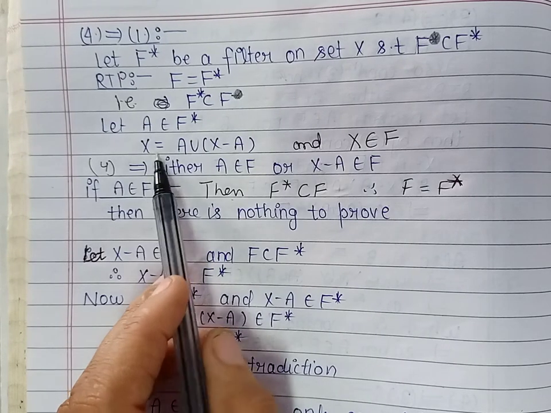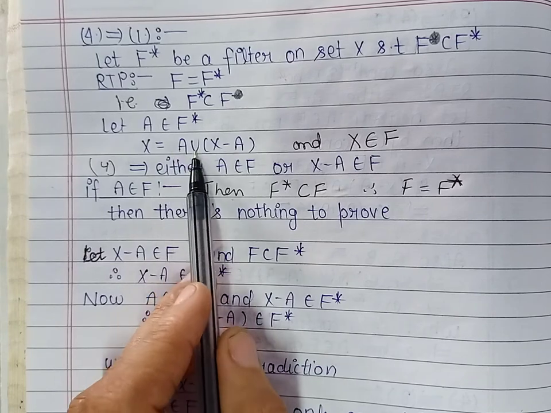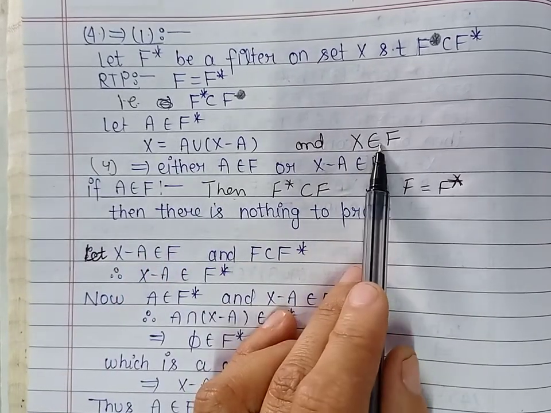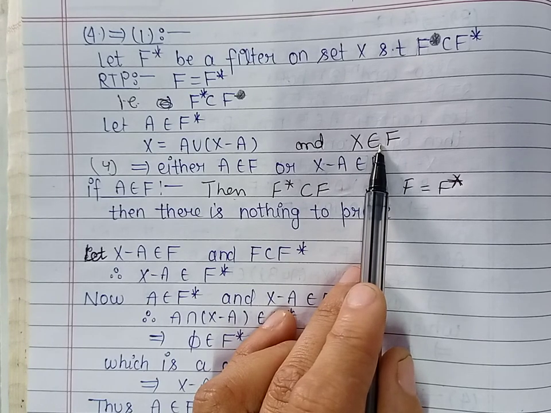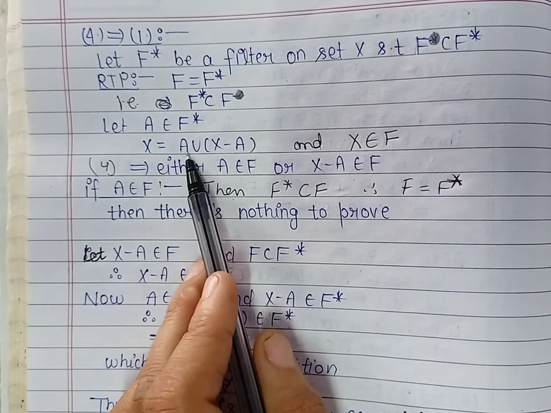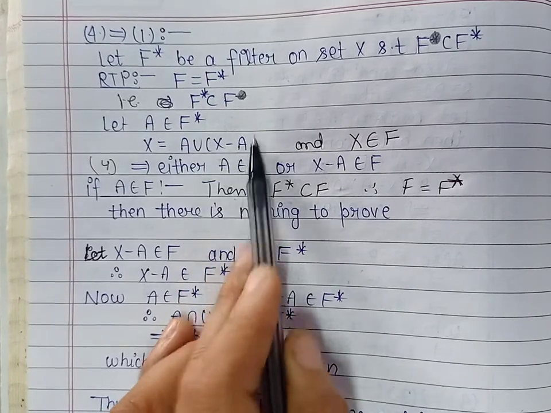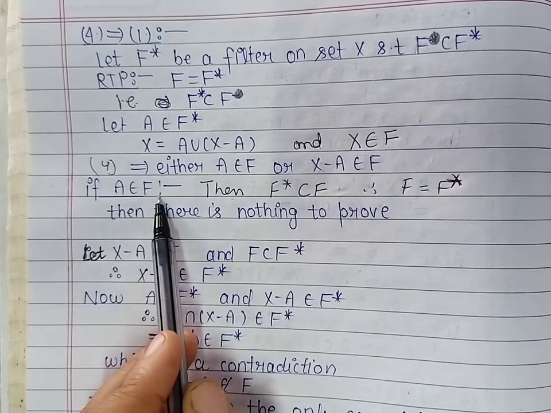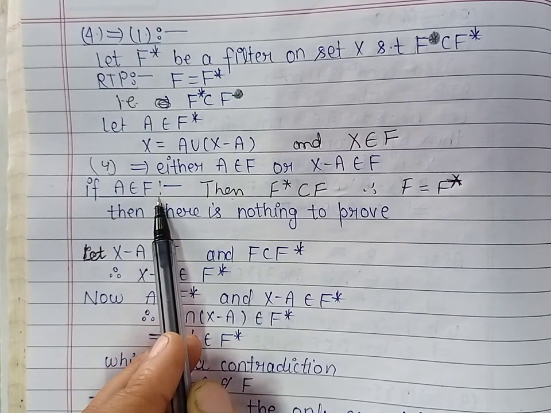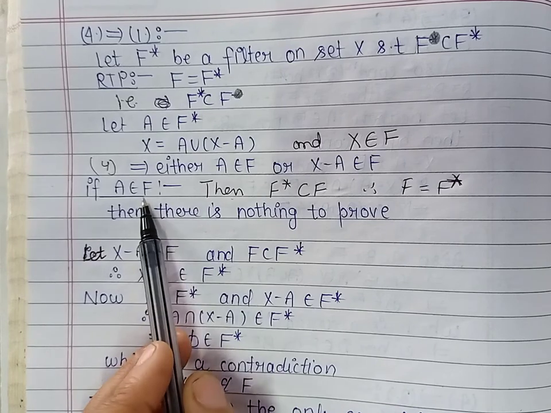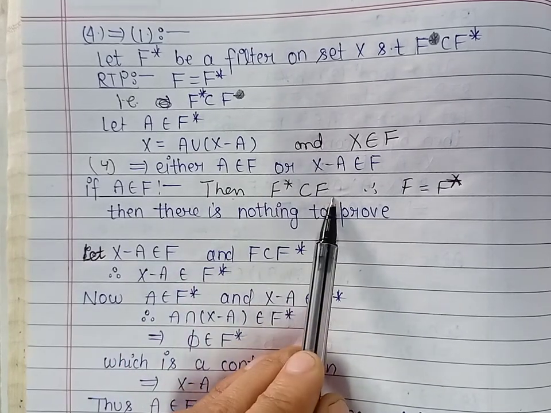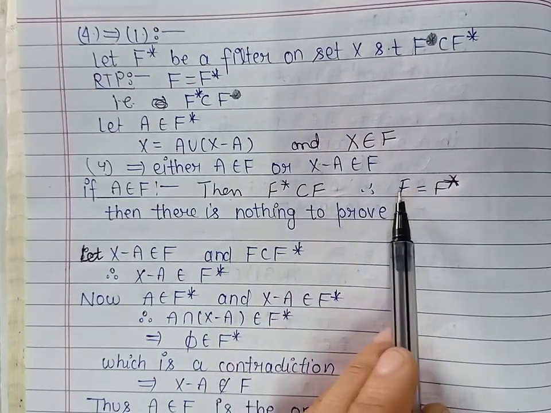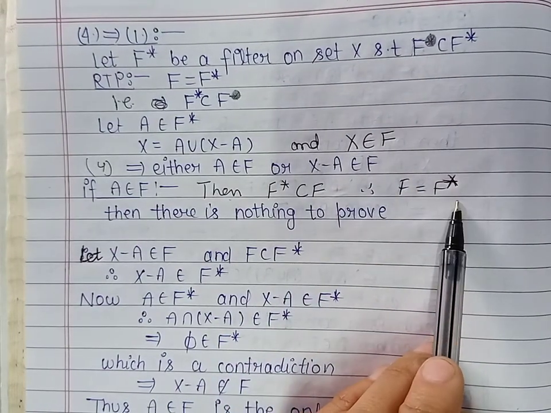Now, because X can be written as A union complement of A and X belongs to the filter F, we can use the condition 4. According to that condition, either A will belong to filter F or its complement belongs to the filter F. If A belongs to the filter F, our result is proved because in this case F star will be contained in F. F is contained in F star, so we can combine the two. So we get F is same as F star.